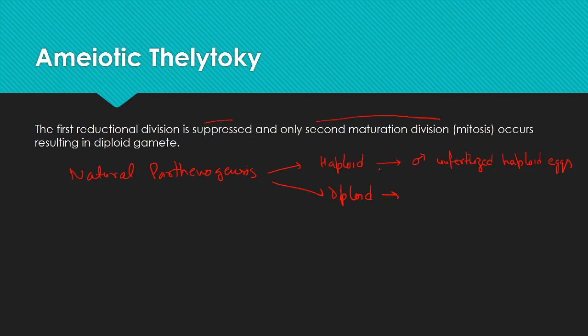And the other is the diploid parthenogenesis, which results in the formation of female embryo, which again develops from the unfertilized egg, but the unfertilized egg is diploid here due to certain errors during the oogenesis.